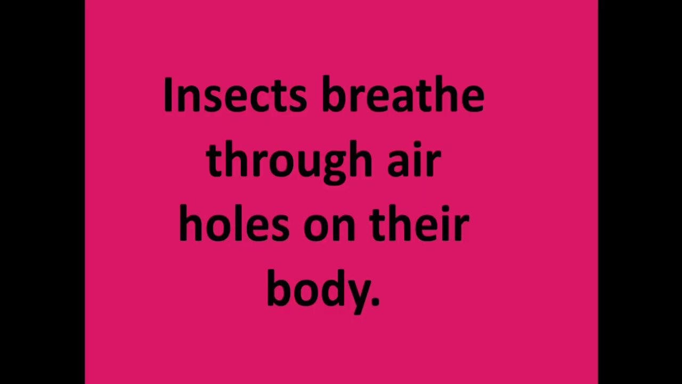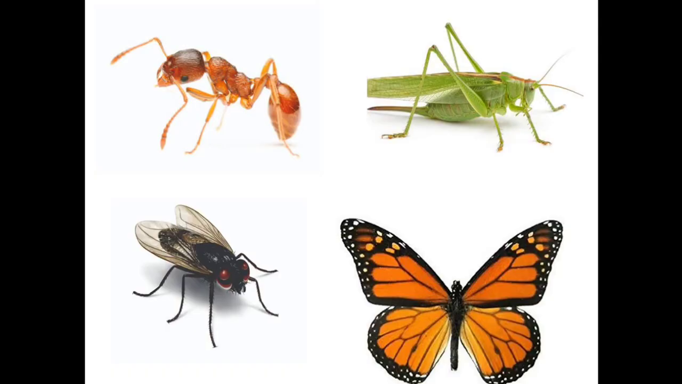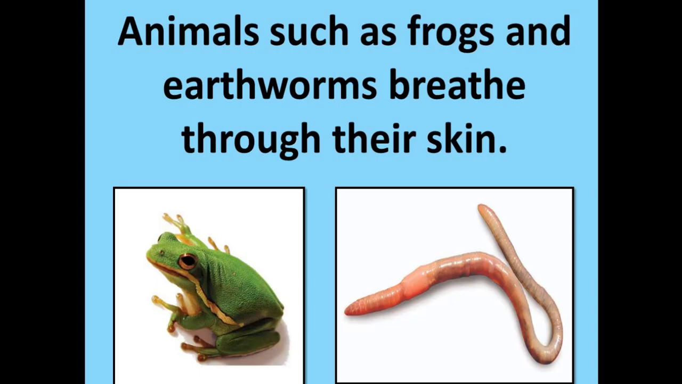Insects breathe in oxygen through spiracles, which are a series of holes located on the sides of their bodies. These spiracles or air holes help them to breathe in fresh air. Here you can see insects like ants, grasshopper, flies and butterfly. They breathe through air holes. Animals such as frog and earthworm do not have lungs. They breathe through their skin.